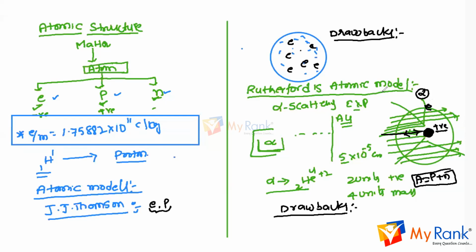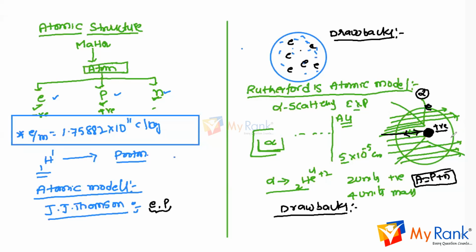For example, if you walk continuously for a long time, you lose energy; a moving ball should also lose some energy. Likewise, the electron should lose energy continuously when it moves. But it is not losing energy. Why is it not losing energy? That was not explained by Rutherford.